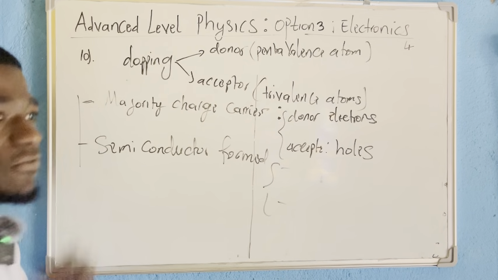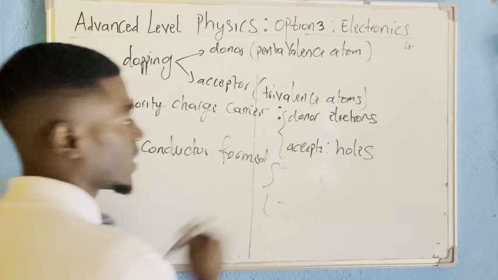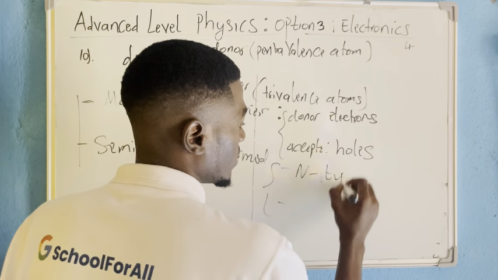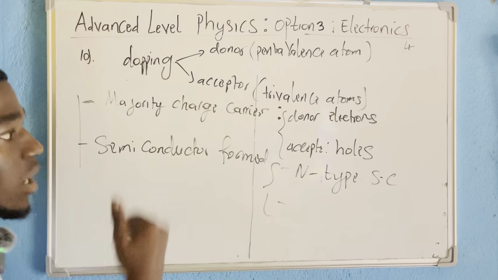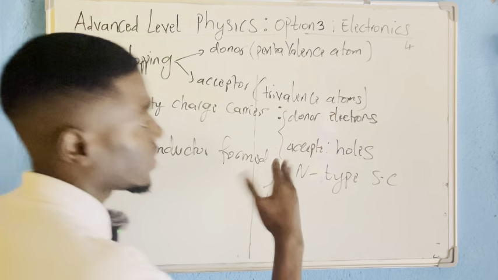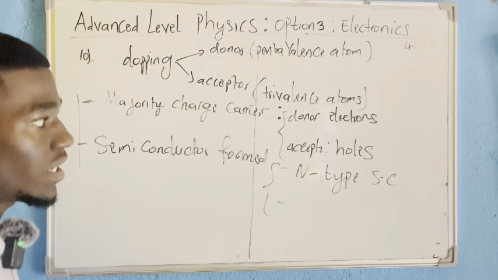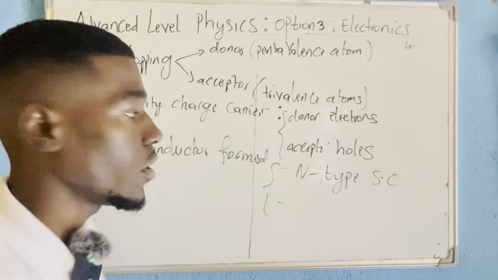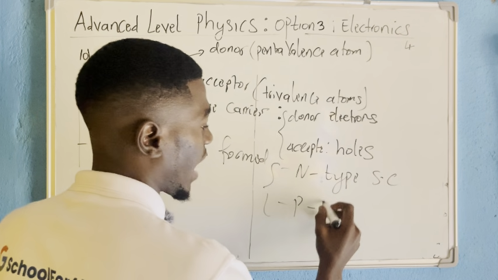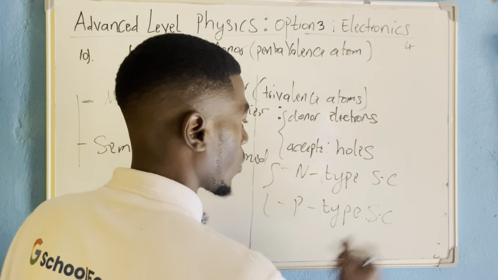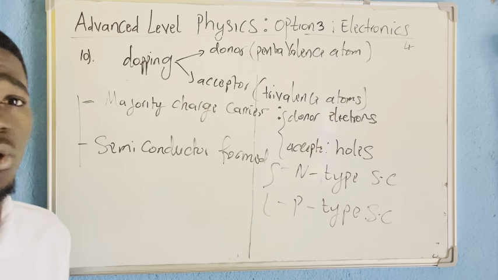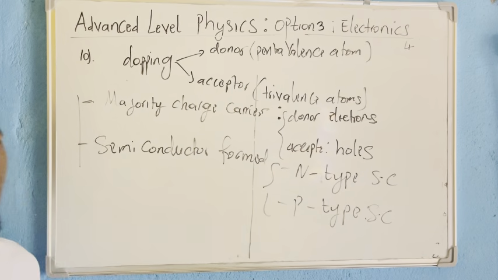A semiconductor with more electrons than holes is an n-type semiconductor. And when I dope a pure semiconductor with an acceptor, I will simply have a p-type semiconductor. Why? Because in a p-type semiconductor, we have more holes than electrons.